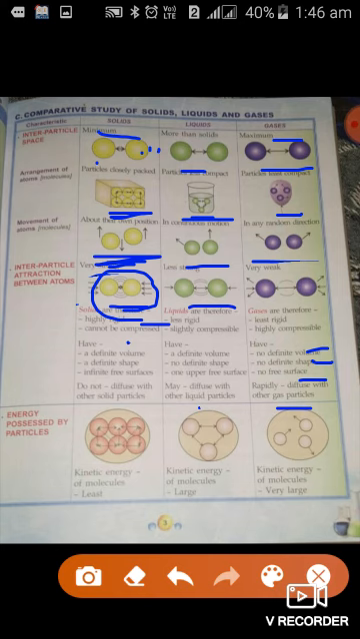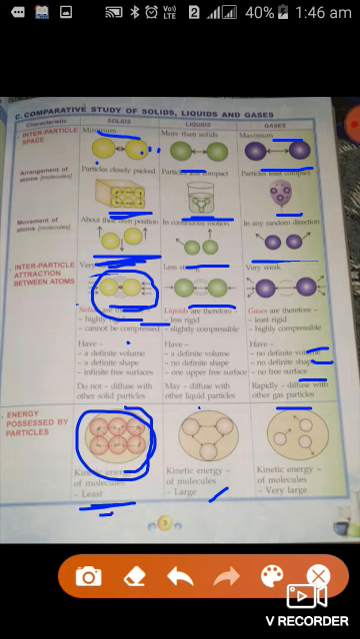After this, on the basis of the third term, that is energy possessed by particles, the kinetic energy which is due to the motion of particles. In case of solid, the particles are fixed in their places, therefore there is no motion, it means kinetic energy is least, negligible. The particles of the liquid have a little bit of motion, and that's why the kinetic energy of the liquid is large as compared to solid.